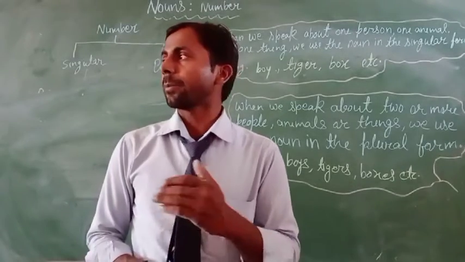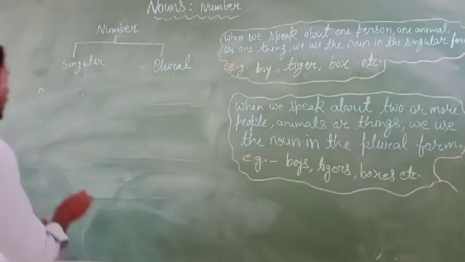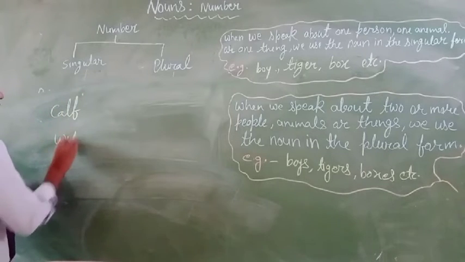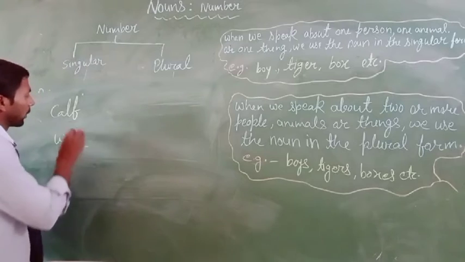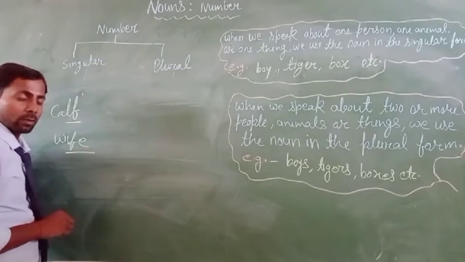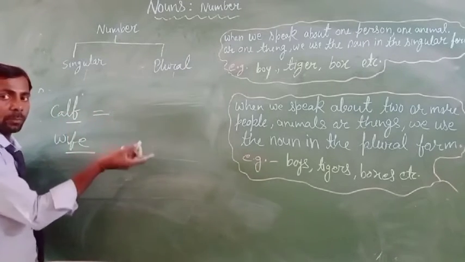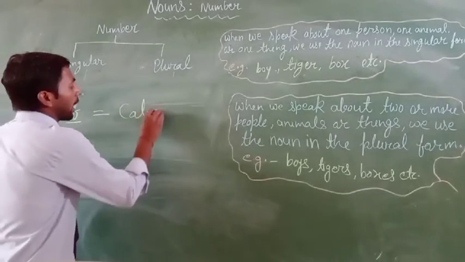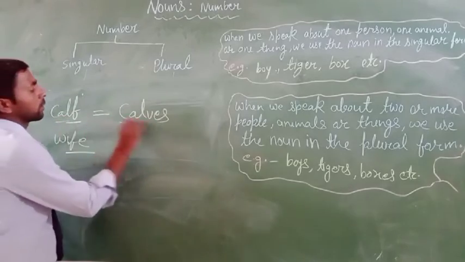By adding ves, we can change it into the plural form, like calf, wife. Okay, calf and wife. You can see here f and here is the fe. So when you change this word into the plural form, then use ves, remove the f. Okay, and calf will be calves.